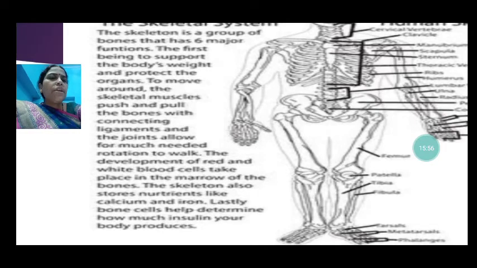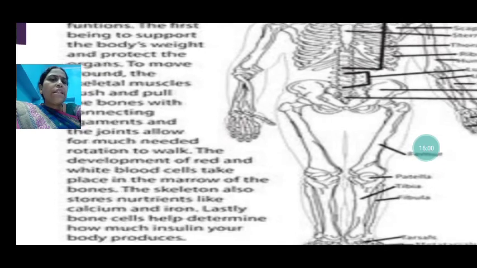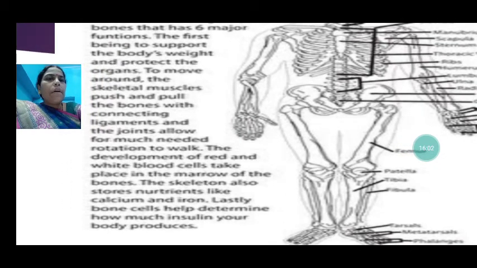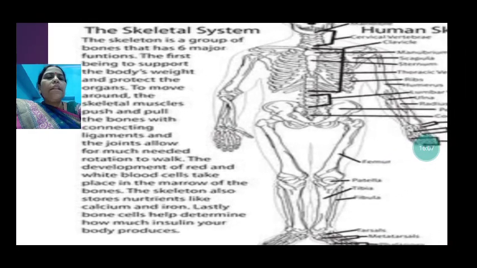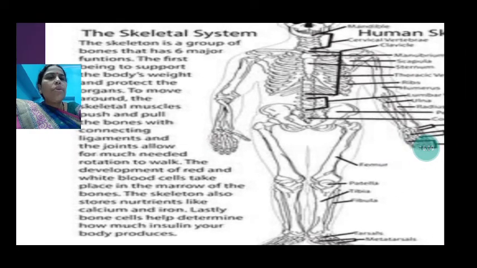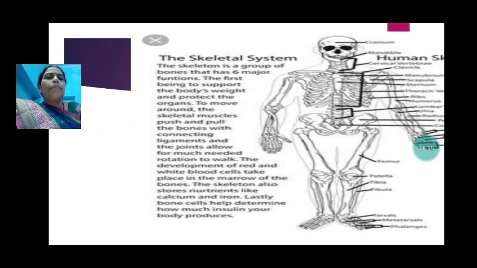The development of red and white cells takes place in the marrow of the bones. Then the skeleton also stores nutrients like calcium and iron. Lastly, bone cells help determine how much insulin your body produces. So this is also determined by the bones, how much insulin should be made by the body.